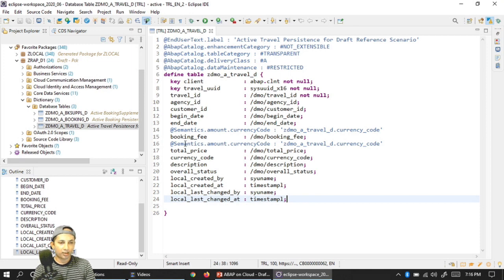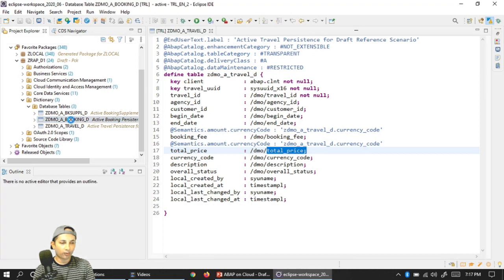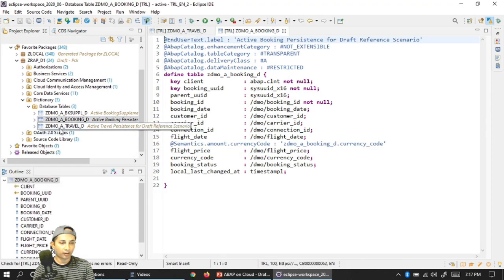Okay, let's move forward with the booking part, booking ID. One thing you can of course observe, I'm using _a travel _d. Don't think the D means drafting. No, D is just to segregate my artifacts from other artifacts.